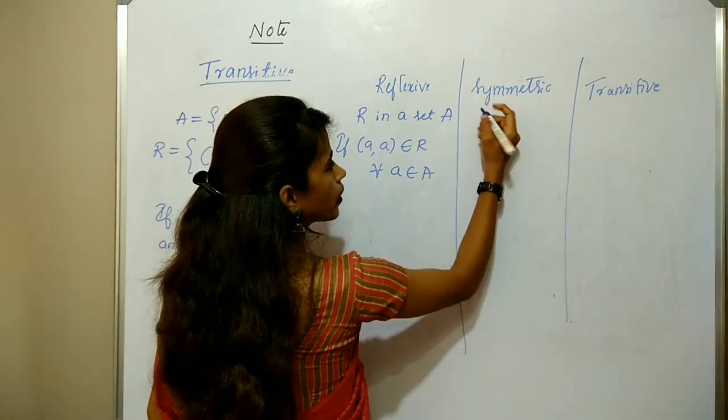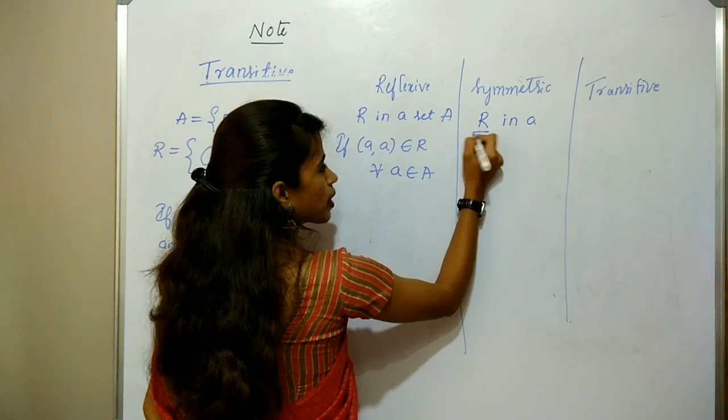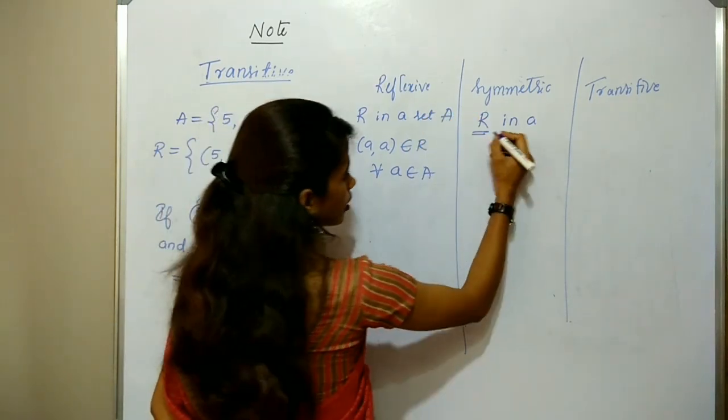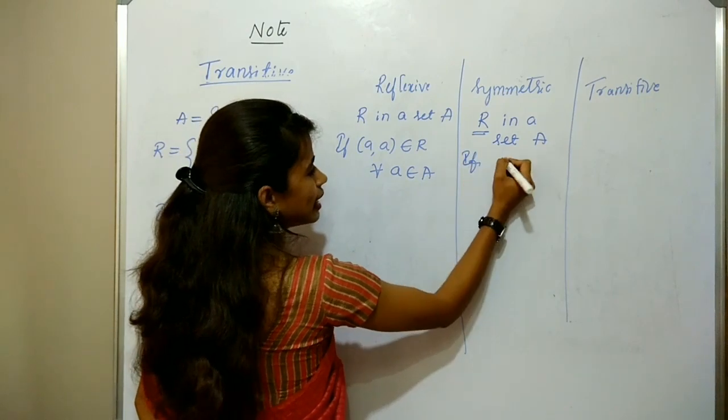For symmetric, take relation R in a set A. R represents a relation, not a real number. What is the condition?